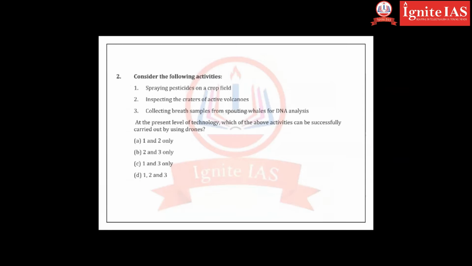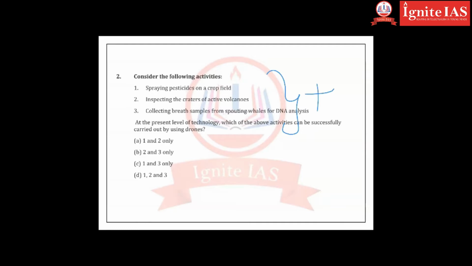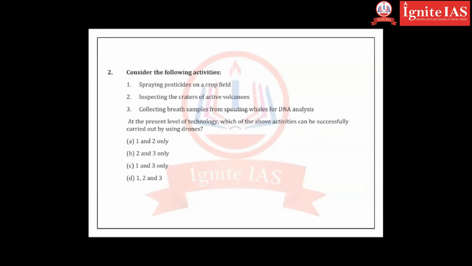You will understand more. Consider the following activities: spraying pesticides on crops, inspecting the craters of active volcanoes, collecting breath samples from sprouting whales for DNA, and shooting during marriages. All are present at the present level. Which of the above activities can be successfully done by drones? Yes, you can do all of these things by drones. You can shoot during marriages, collecting the pictures of the bride and bridegroom, all of this can be done.